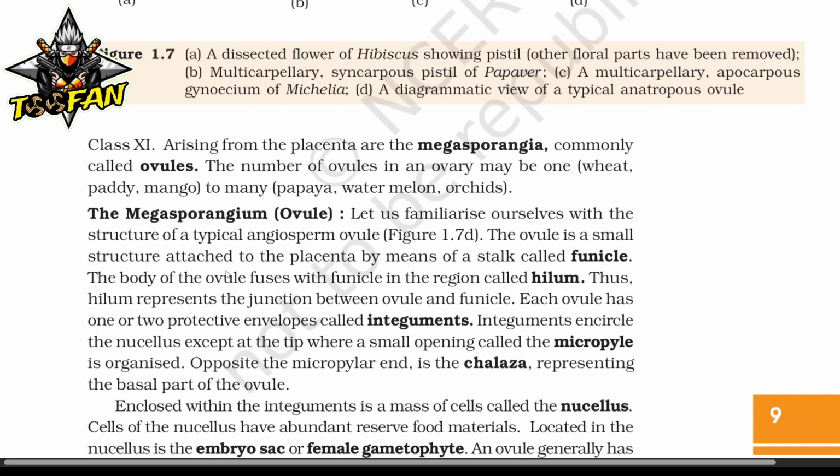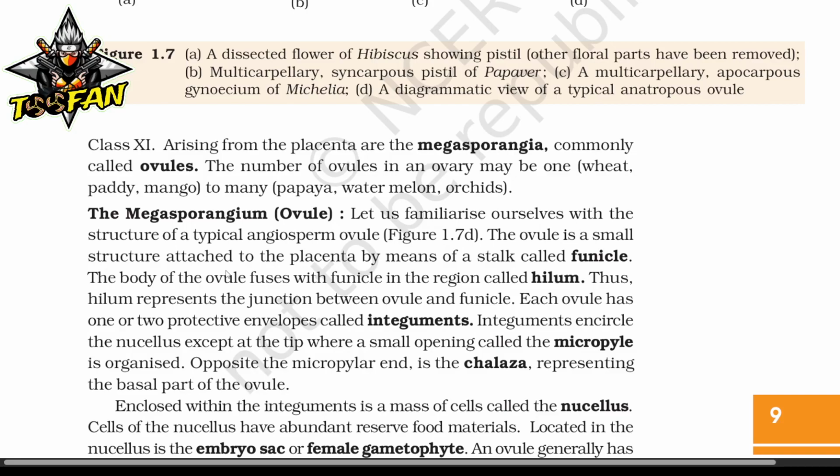The megasporangium, or ovule. Let us familiarize ourselves with the structures of a typical angiosperm ovule. The ovule is a small structure attached to the placenta by means of a stalk called funicle. The body of the ovule fuses with the funicle in a region called hilum. Thus, hilum represents the junction between the ovule and the funicle.